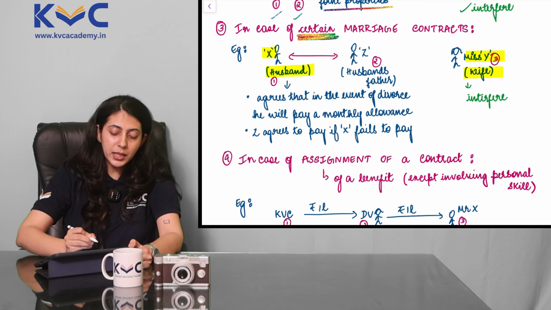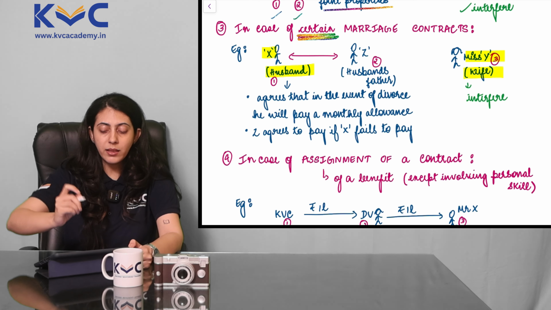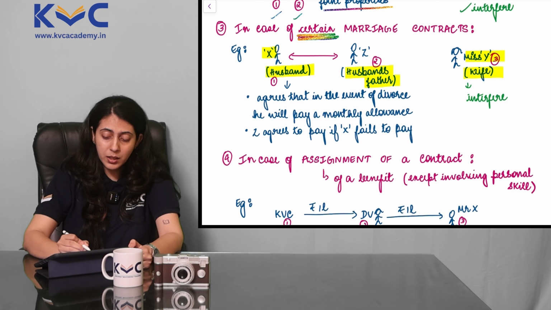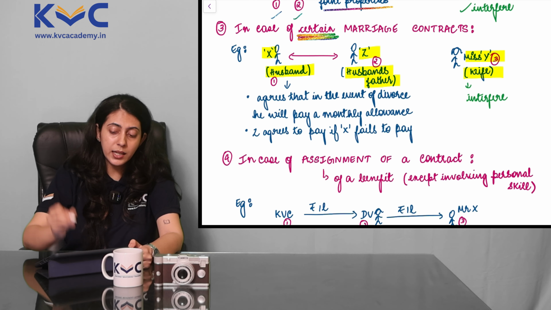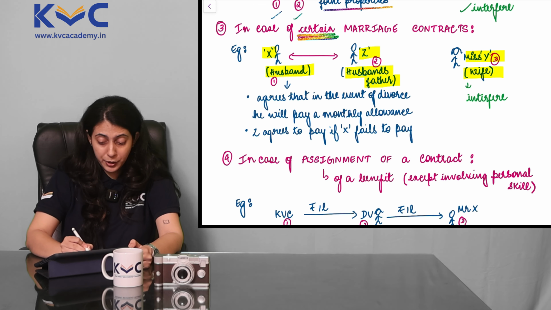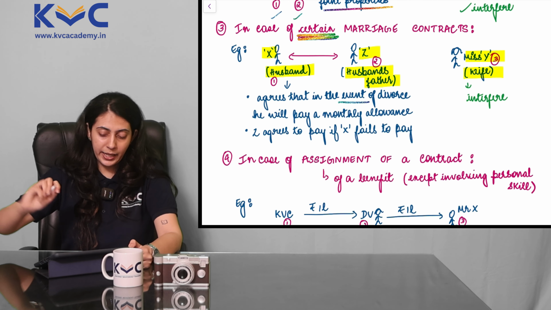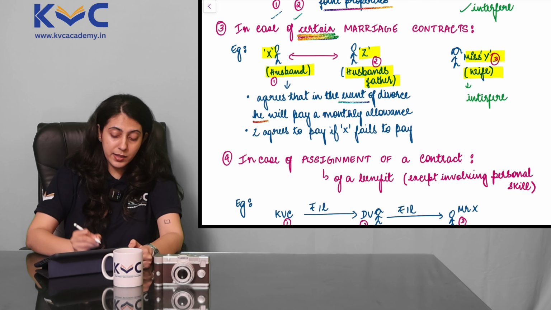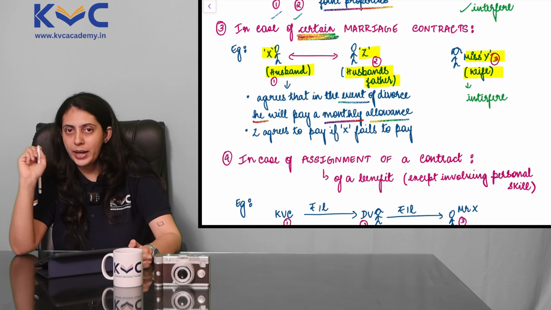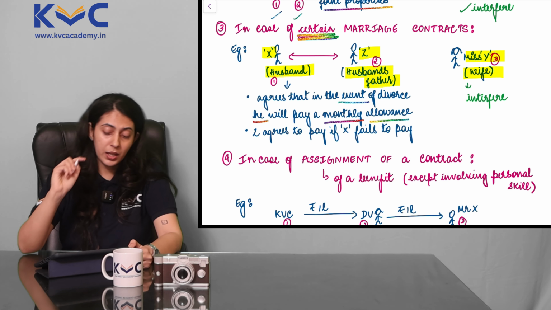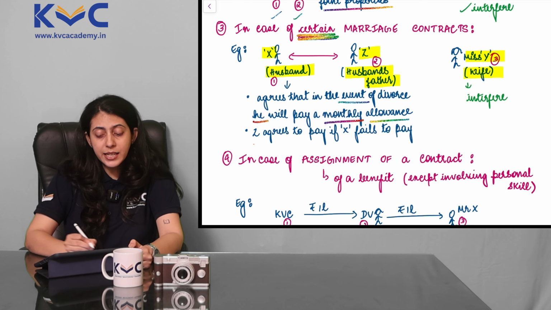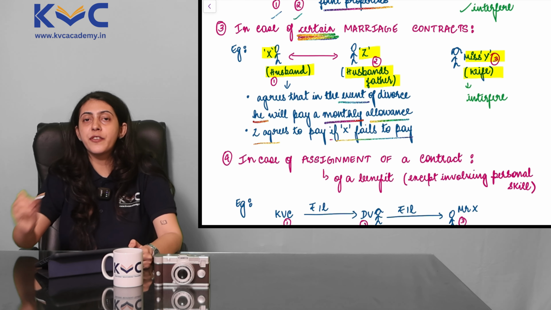But there is an agreement between the husband and the husband's father, that is, Mr. X's father, Mr. Z. What is the agreement? They agree that in the event of divorce between X and Y, X will pay a monthly allowance to Miss Y as a settlement. And another point is, Z agrees to pay if X fails to pay.